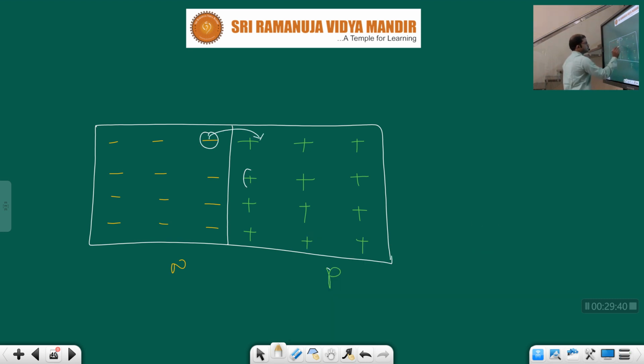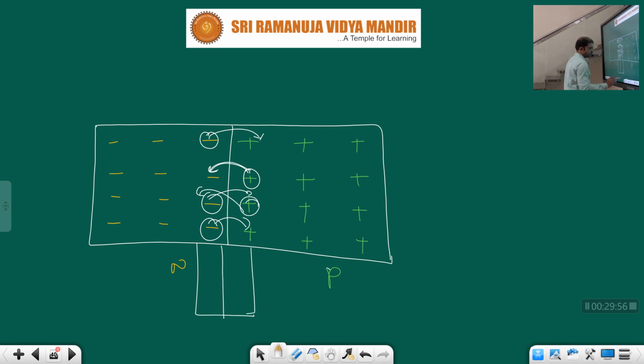Electron comes here, hole jumps here, and electron comes here, and hole will jump here, and next hole also comes like that. So in this region, some electrons and some holes will come.